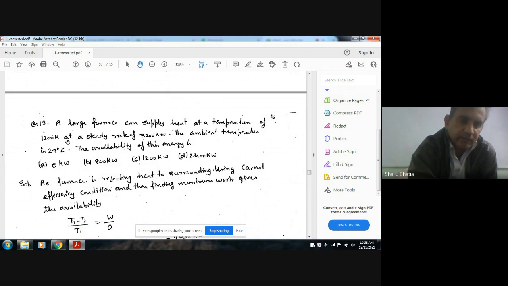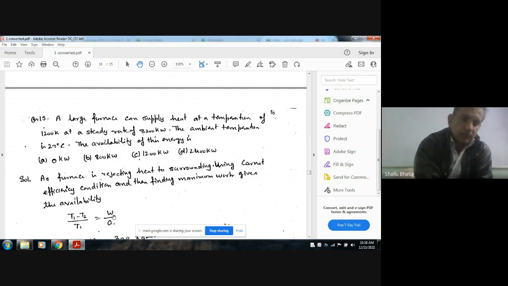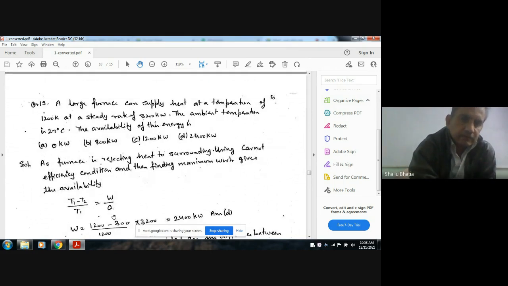For a reversible process, we know that (T1 minus T2) by T1 is the Carnot efficiency, which is W by Q. Here T1 is 1200 Kelvin and T2 is 27 plus 273, about 300 Kelvin.